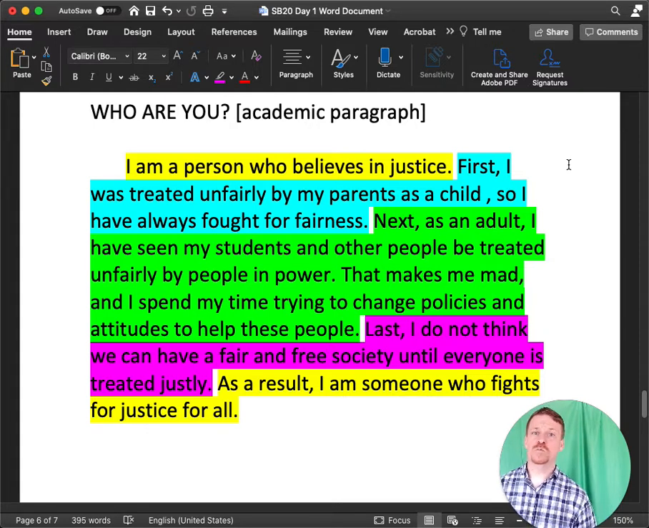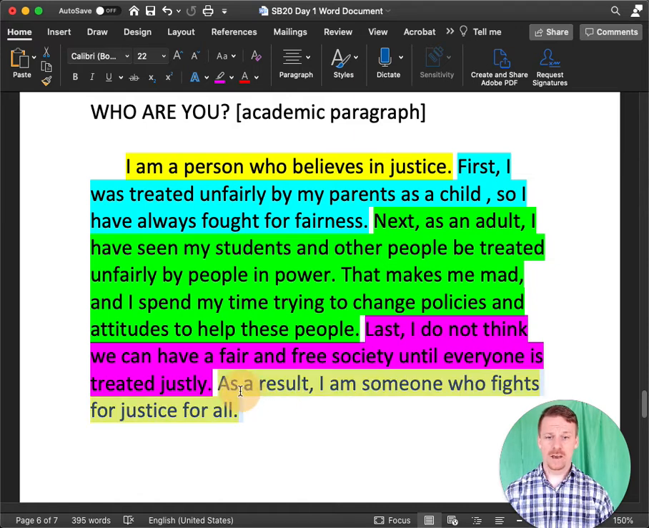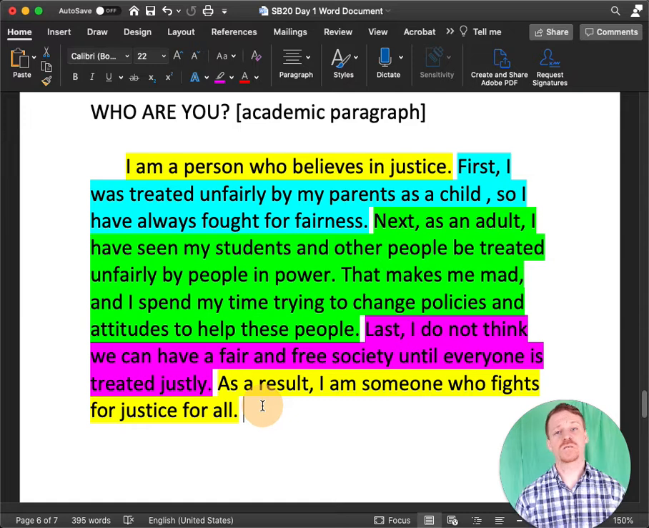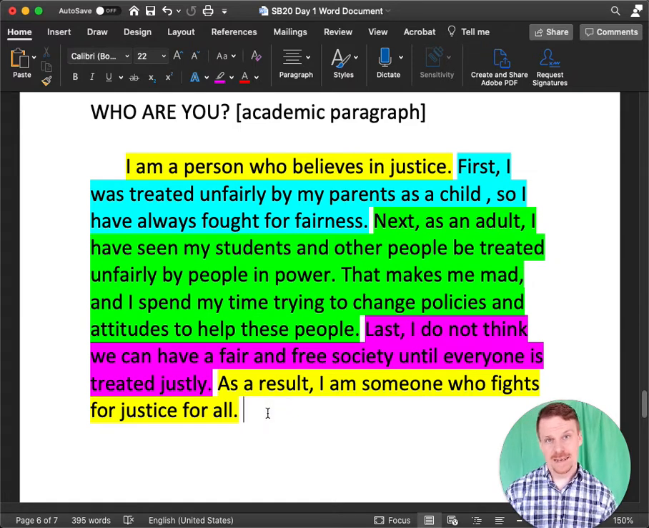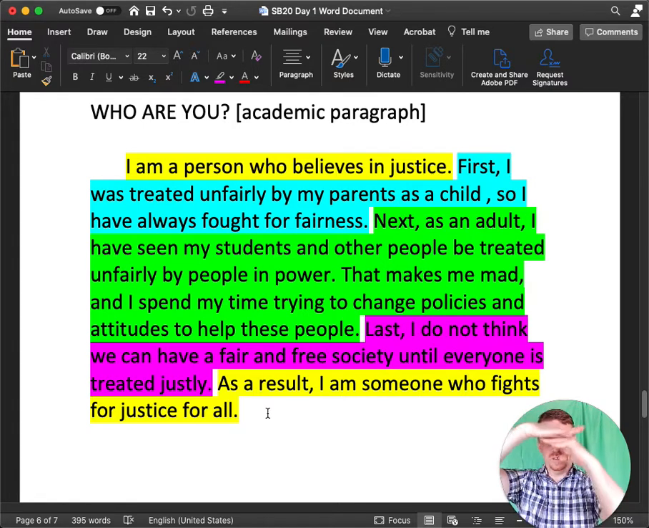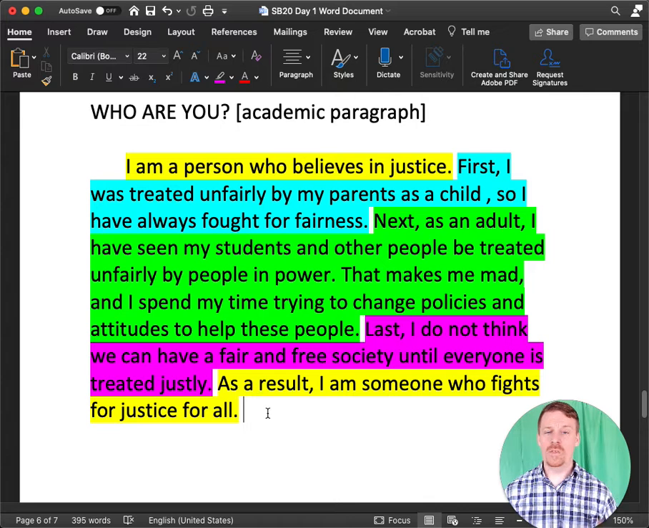I am a person who believes in justice is my topic sentence. And you'll see at the end of the paragraph, as a result, I am someone who fights for justice for all. It restates the main idea in different words. So it's like a sandwich, right? The top piece of bread, the bottom piece of bread, and in the middle is all the meat. And the meat here are three ideas.